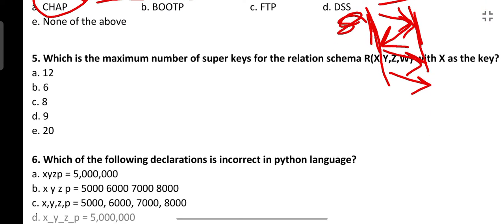Next is: what is the maximum number of super keys for a relation schema R with attributes x, y, z, w with x as the key? Okay, so x is a key. Now it is being asked how many super keys are possible.